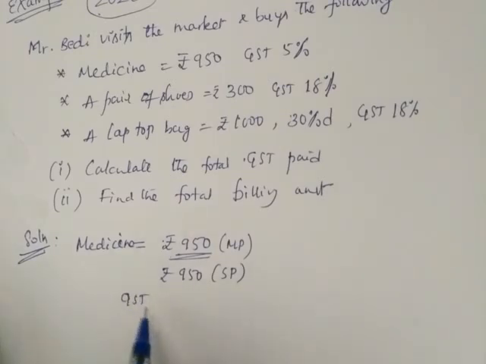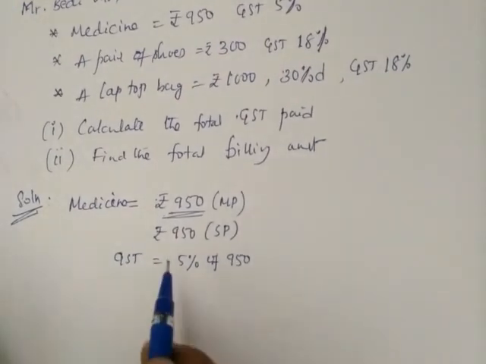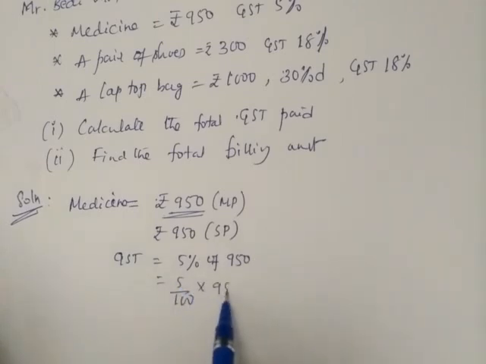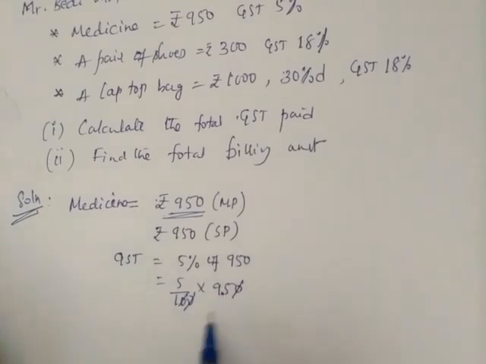Now GST comes. GST how much? 5%. We'll find out 5% of 950. How much? 5 by 100 into 950. 10 and 10 cancel. The other zero doesn't cancel, no? So you go for decimal cancellation, it will be easy. The point comes here, 9.5.